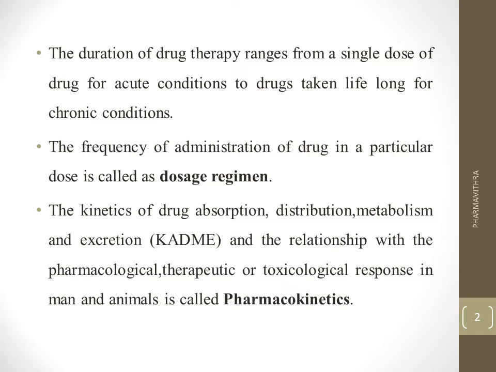The frequency of administration of a drug in a particular dose is known as the dosage regimen. So we want to adjust this dosage regimen for the acute as well as the chronic condition. To adjust that dosage regimen, we need to know the kinetics. That is simply the importance of kinetics.